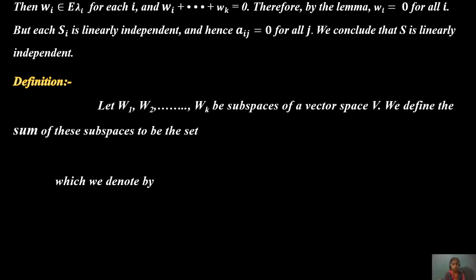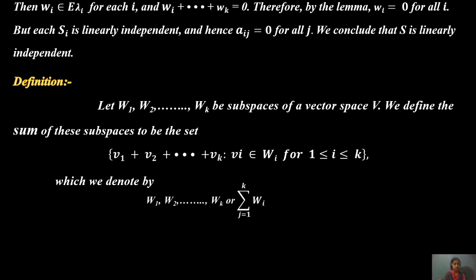Now the definition of another topic. Let W1, W2, ..., Wk be subspaces of the vector space V. We define the sum of these subspaces to be the set of v1 plus v2 plus ... plus vk, where vi is an element of Wi for 1 <= i <= k, which we denote by W1 plus W2 plus ... plus Wk, or the summation over i equals 1 to k of Wi.